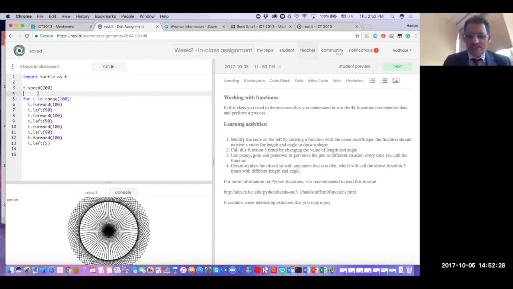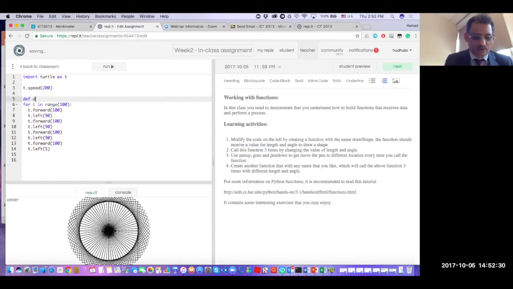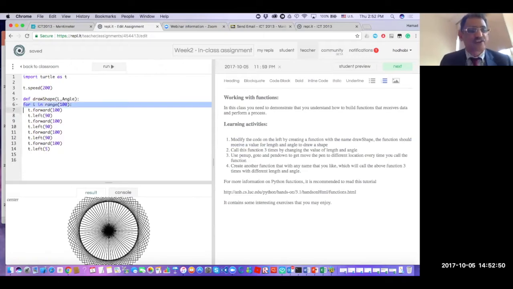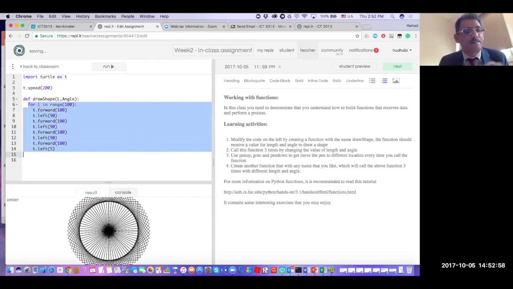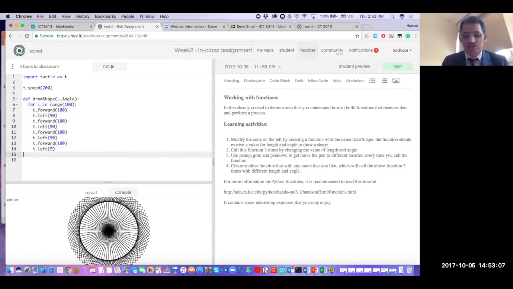Okay, so let's come here and define a function, and we'll call it draw shape. And it will receive 2 parameters, L and angle, and then colon here. You do that, this is not enough, not good enough, because now still these lines are not part of the function. They are on the same level of the function, so they don't belong to the function. So you push them. If you select them and press tab, it will move all together. You just select them and press tab. It will move all together. Or you can go and move them one by one. So we have the function.